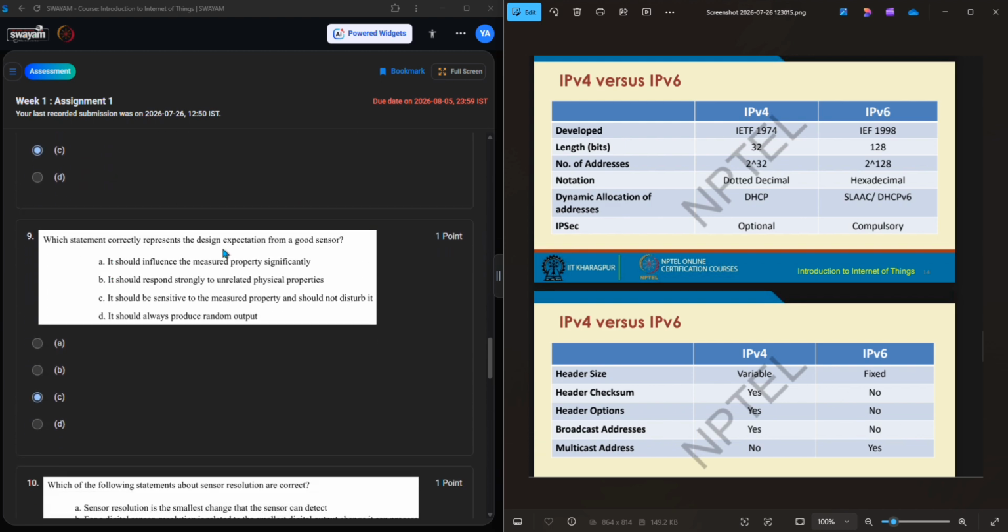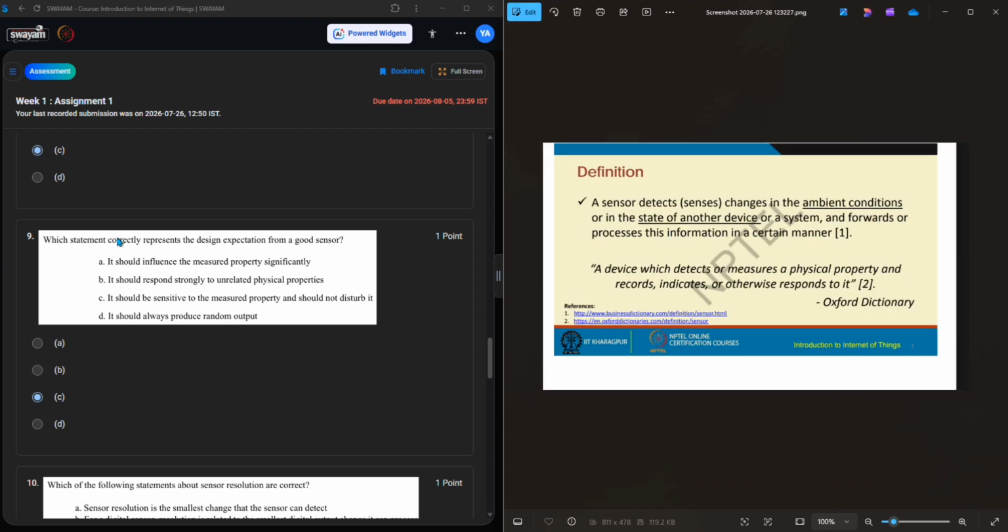And the ninth question: which statement correctly represents the design expectation from a good sensor? It should influence the measured property significantly. No, it's a wrong answer. It should respond strongly to all physical properties. It's also wrong. It should be sensitive to the measured property and should not disturb it.